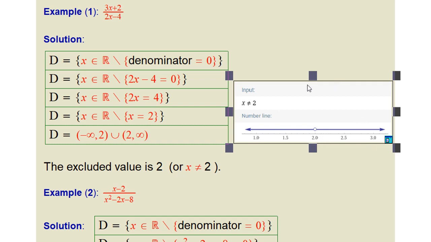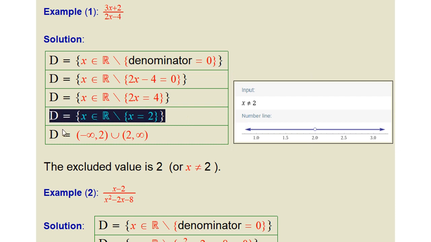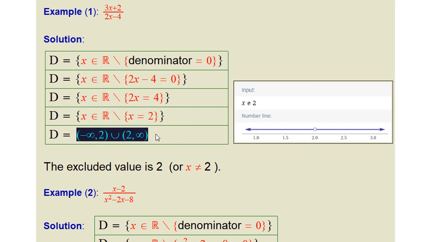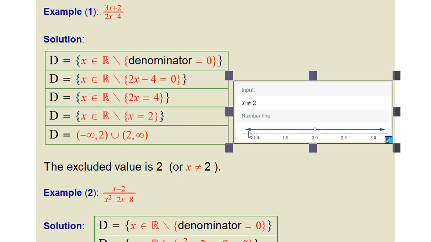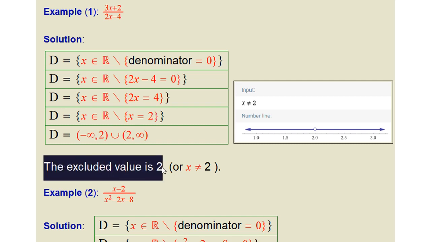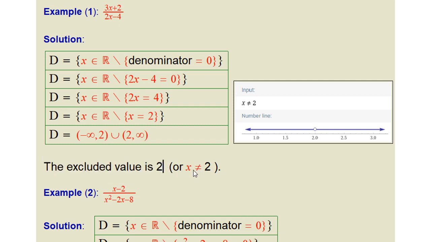Now represent the formula from set notation as interval notation: from negative infinity up to 2, union from 2 up to infinity, and both sides at 2 are open. You need to be careful with that because 2 is excluded. So the excluded value is 2, or we can simply say x does not equal 2.